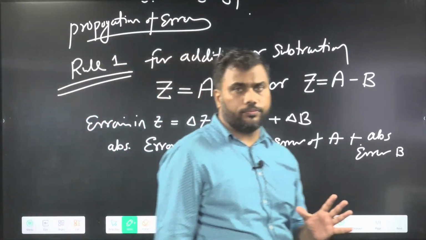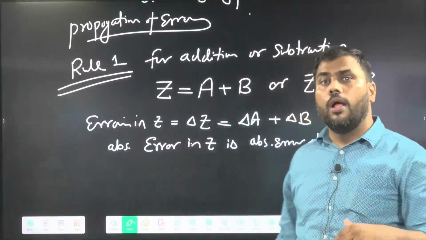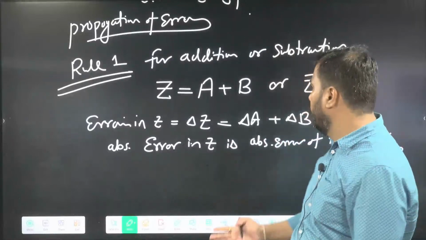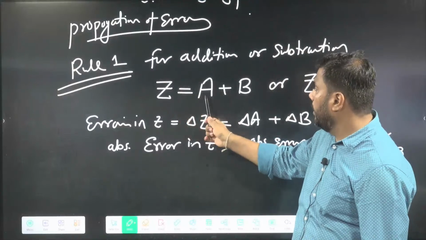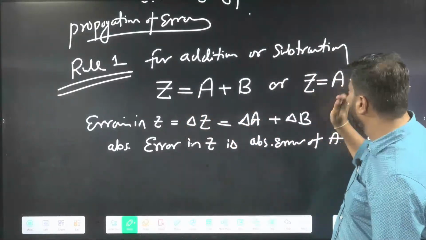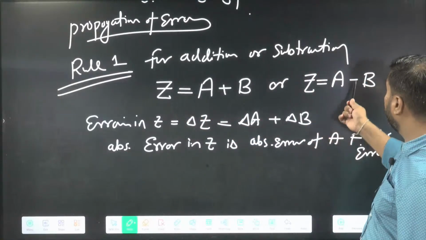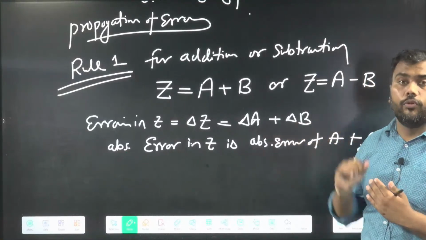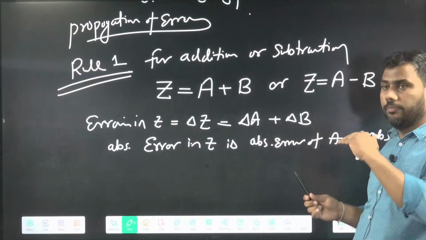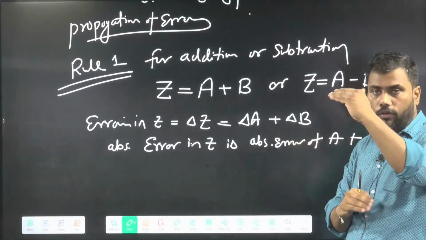Always remember, we are always trying to find the maximum possible error in our resultant quantity. So the maximum possible error in Z will be error in A plus error in B, whether you are adding or subtracting. Why in subtraction do we add errors? Because error in B can be negative. When error in A is positive, error in B is negative.